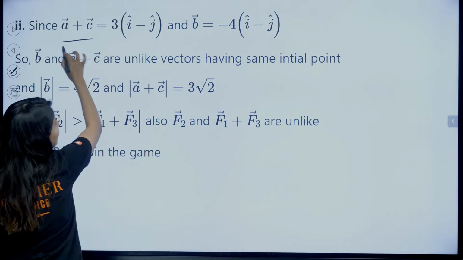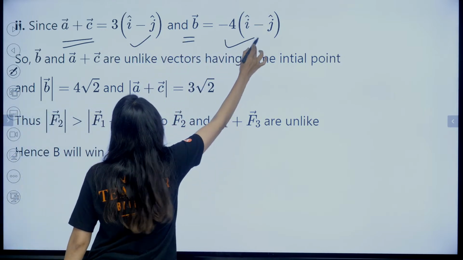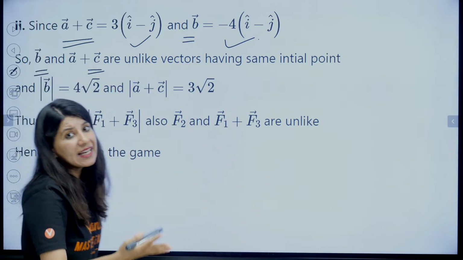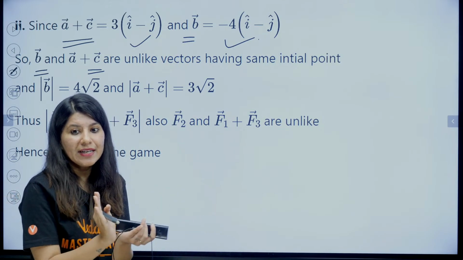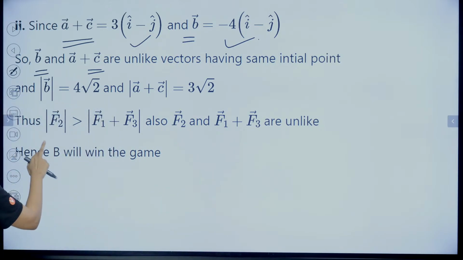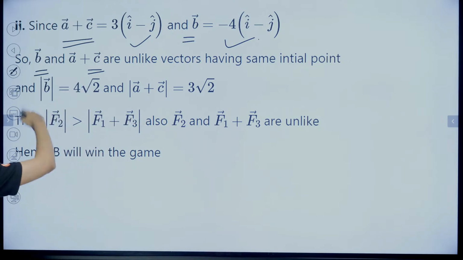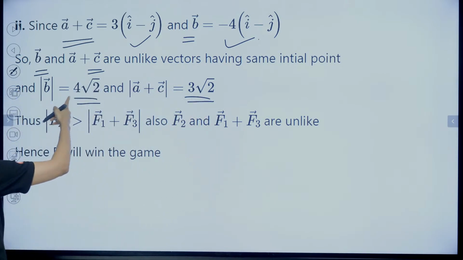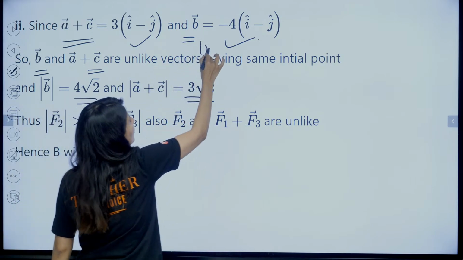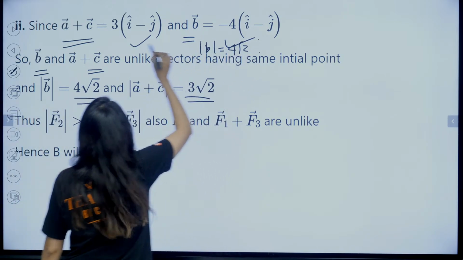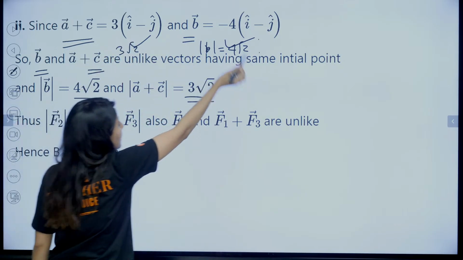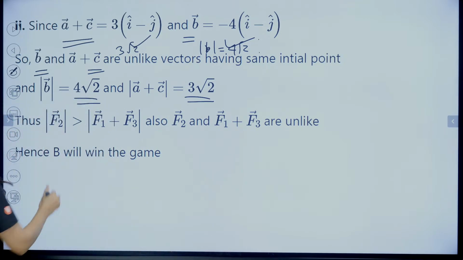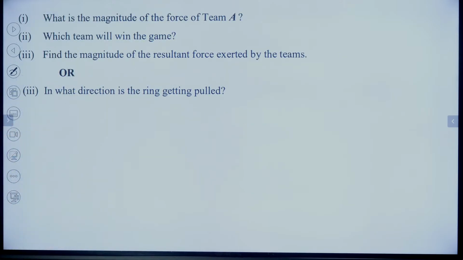So clearly A plus C and B are unlike vectors. That means opposite direction, right? So clearly, if I calculate the magnitude of B and A plus C, B has more magnitude than A plus C. The magnitude of B is 4 root 2, and the magnitude of A plus C is 3 root 2. So clearly B has more magnitude than the combined magnitude of A and C. That's why team B will win the game, right? So this is also done.